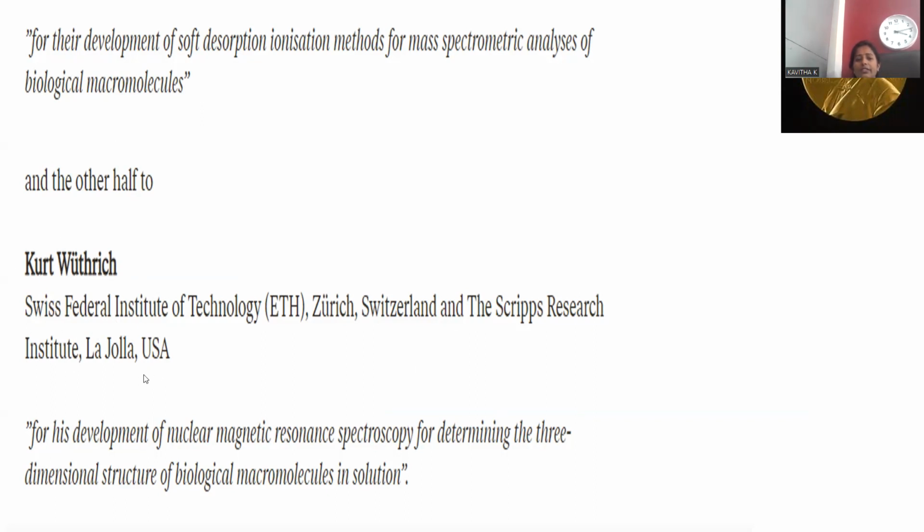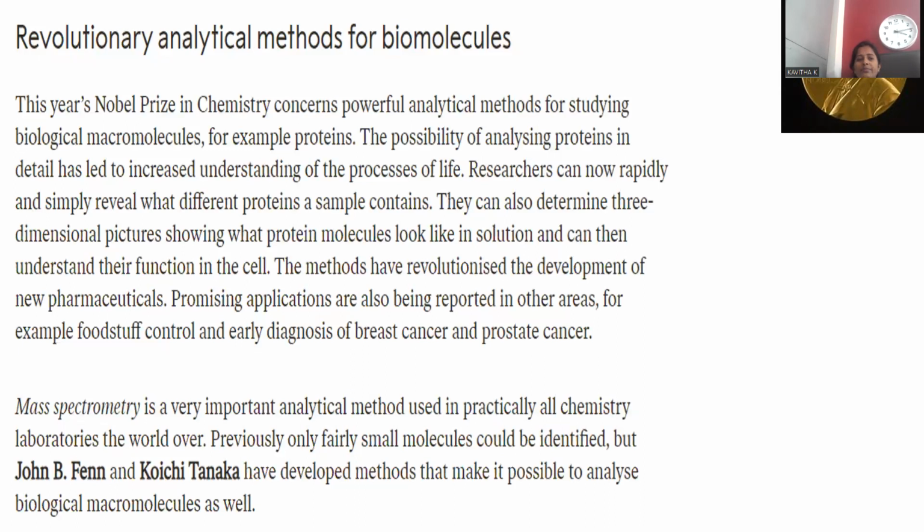He worked in these institutions, and he contributed his development of nuclear magnetic resonance, NMR, spectroscopy for determining the three-dimensional structure of biological macromolecules in solution. For their eminent focus on the analytical identification and analysis of compounds, especially biological macromolecules, they were awarded the Nobel Prize, which is world recognition.